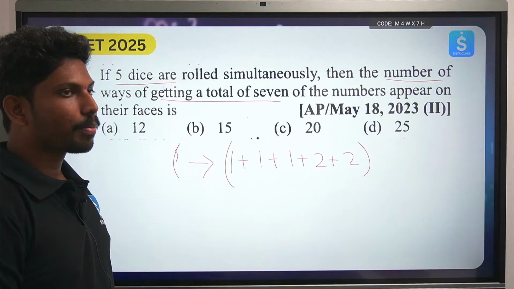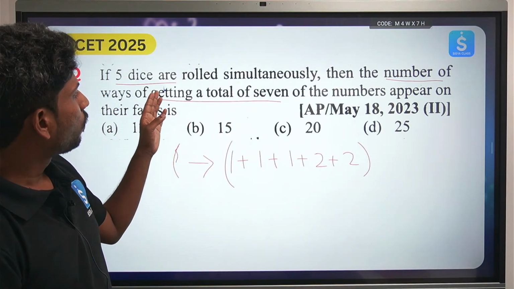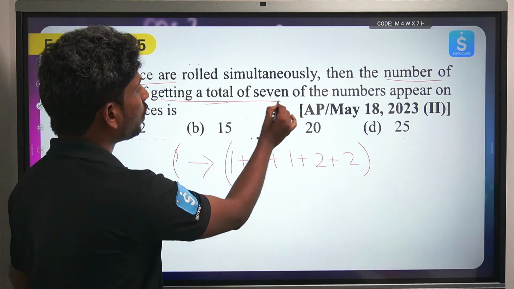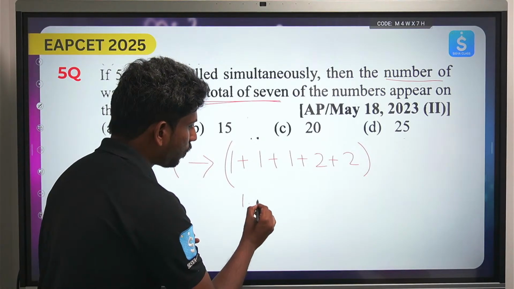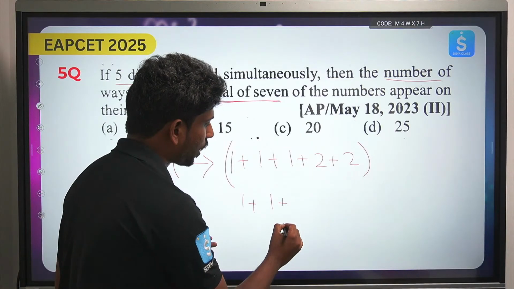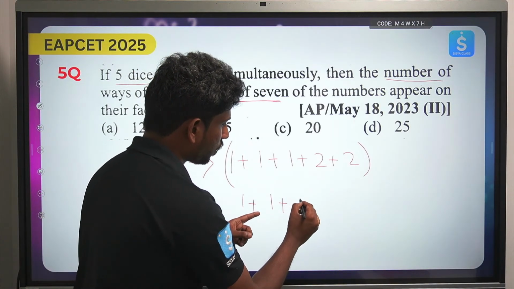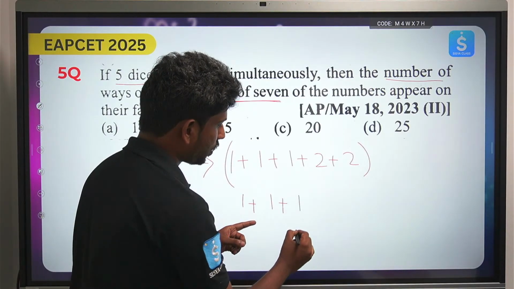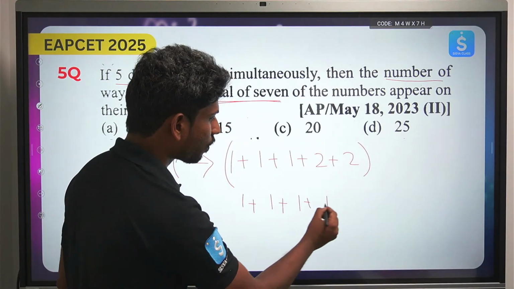Can you tell me any other possibility in which, if 5 dice are rolled simultaneously, the number of ways of getting a total of 7? Can you tell me any other possibility where I can have 1 plus 1 plus 1 is 4, so 1 plus 1 is 2 plus, okay, 1 plus 1 is 3 plus 3 is 6, so 1 plus 1 plus 4 plus 3 is 7.